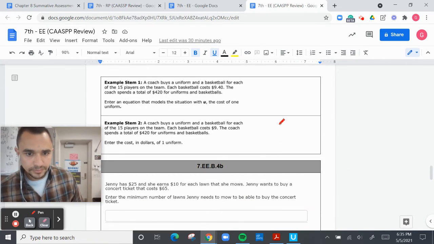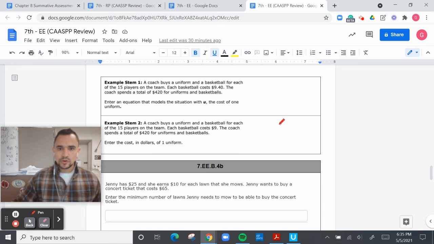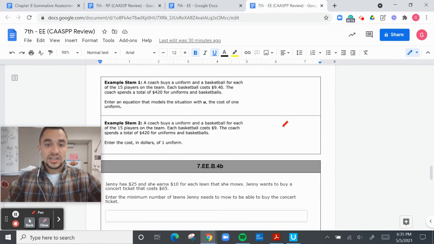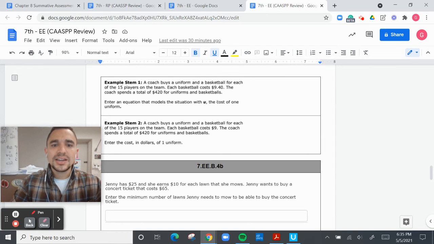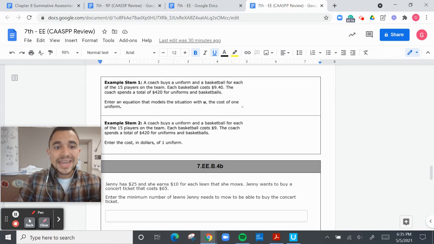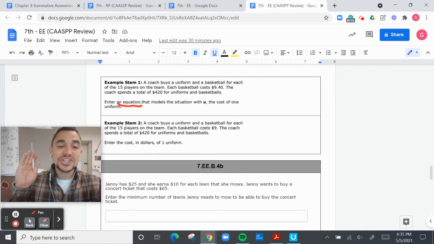All right. A coach buys a uniform and a basketball for each of the 15 players on the team. It sounds like it's going to be expensive. Basketball costs $9.40. Yeah, good luck finding that price. $9.40 for a basketball, like a nice one? That's something more like a Nerf basketball. The coach spends a total of $420 for uniforms and basketball. Enter an equation. So we don't have to solve. We just have to enter an equation that models the situation with U, and U is the uniforms.